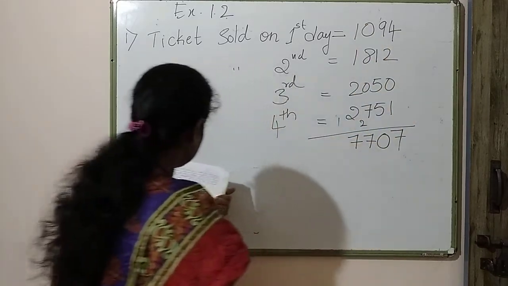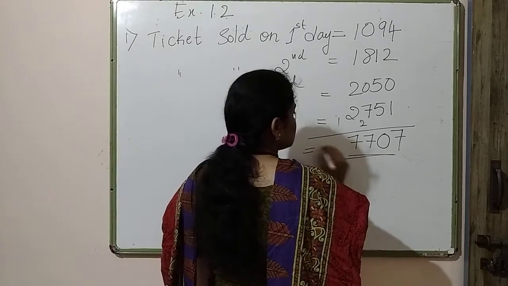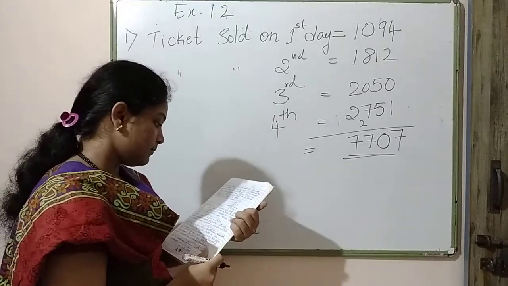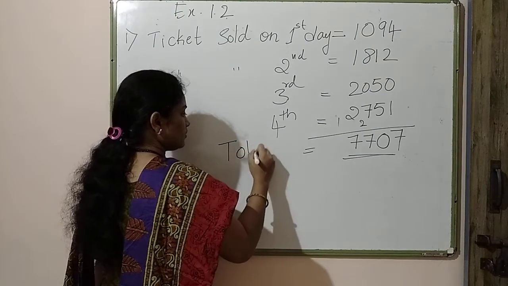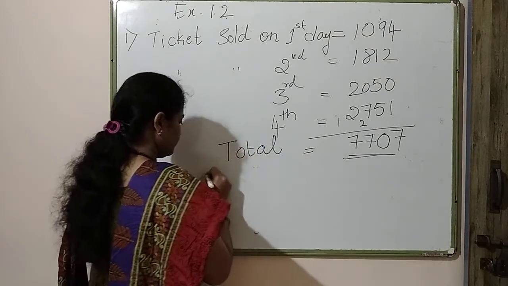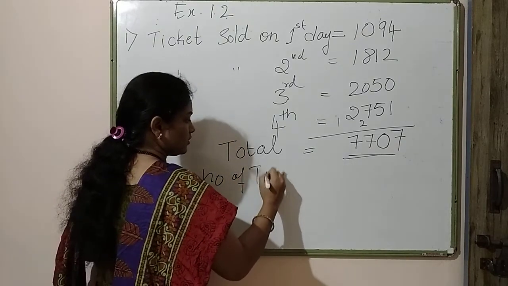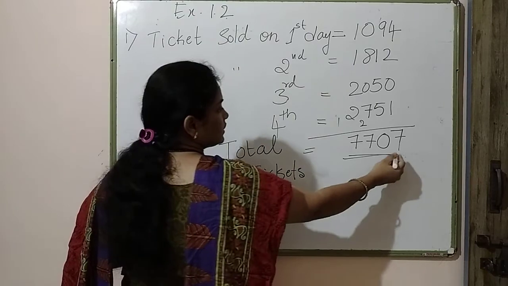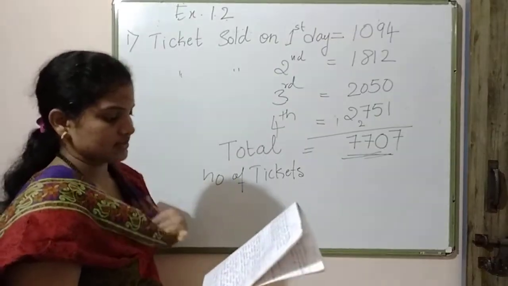So this is the answer. The total number of tickets sold is equal to 7,707. Okay, this is an easy problem.